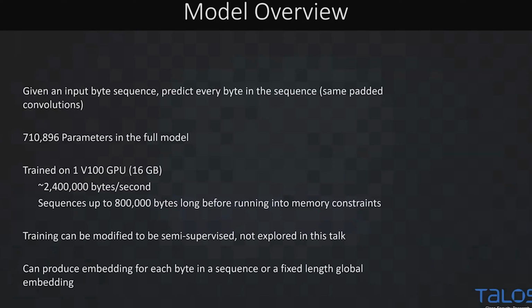So what does this look like? We give it an input byte sequence of arbitrary length. We want to predict the byte value at every position in this byte sequence, and that'll be our training task. The model I'm about to describe to you is going to be a model with about 710,000 parameters.